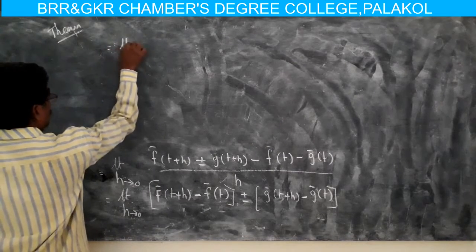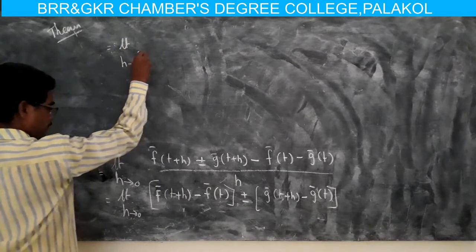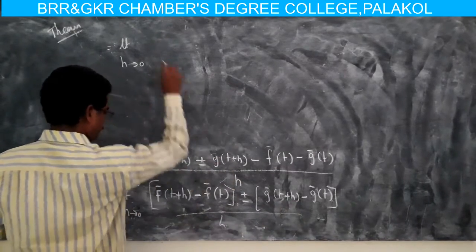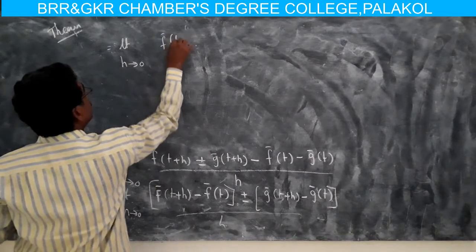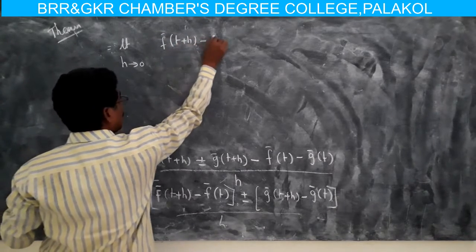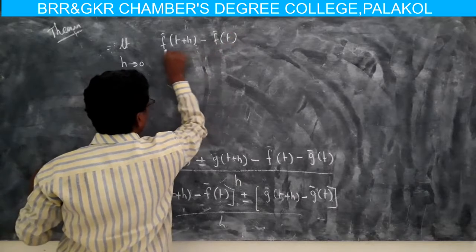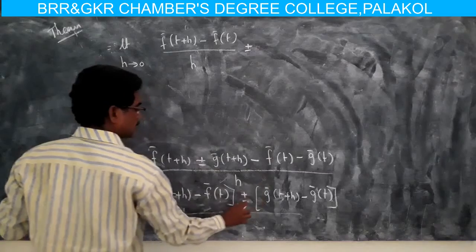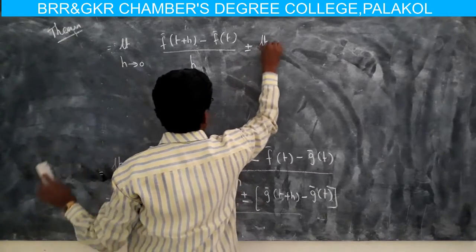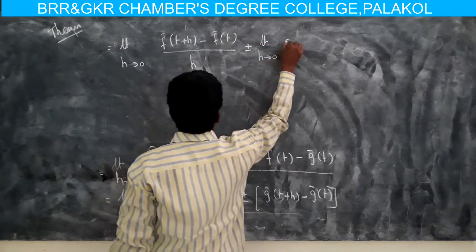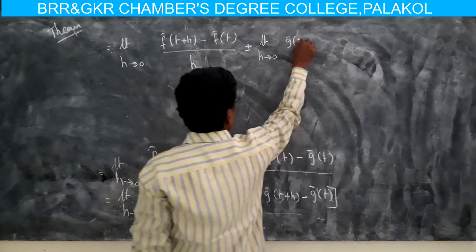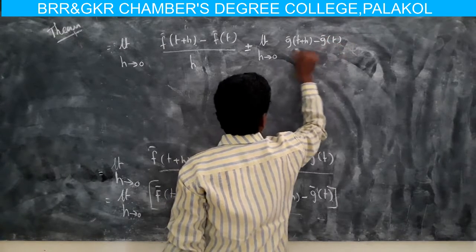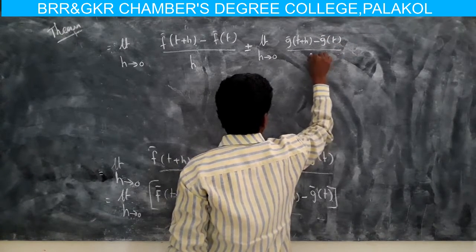Which means limit h tends to 0, whole by h, f of t plus h minus f of t by h plus or minus, applying limit h tends to 0, g of t plus h minus g of t by h.